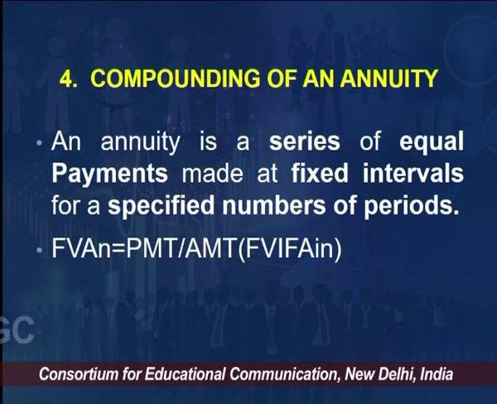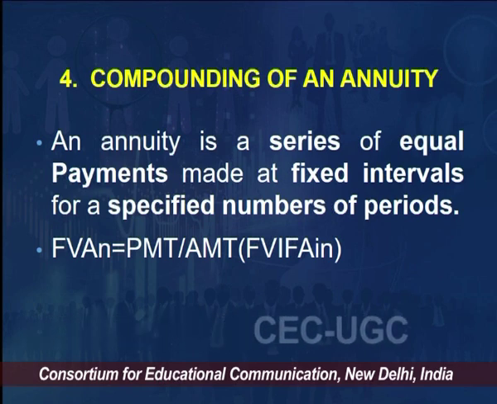PMT is the payment every month or every year, the amount of payment, and AMT is amount, one and the same thing. That is multiplied by the future value interest factor for annuity for given i and given n, FVIFA(i, n). i stands for rate of interest, n stands for years of compounding.